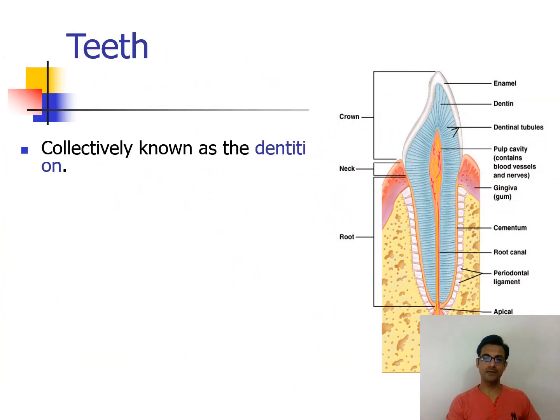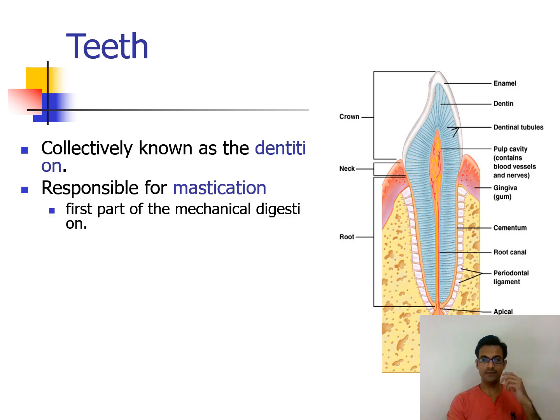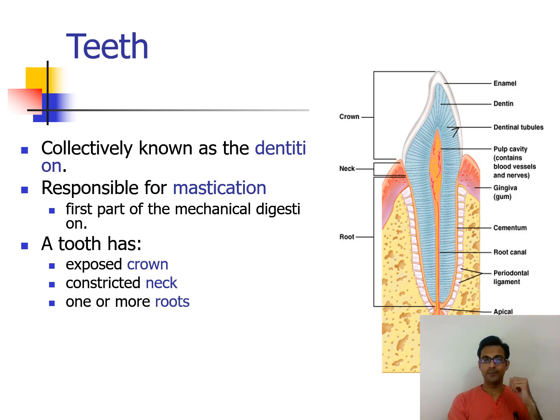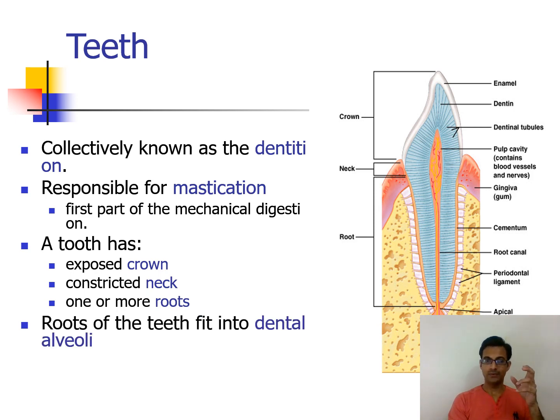So the next major organ in the oral cavity, or the buccal cavity, is the teeth. We all know what teeth are. Collectively, whatever teeth are present in the oral cavity are anatomically called the dentition. That set of teeth in the oral cavity is called dentition.